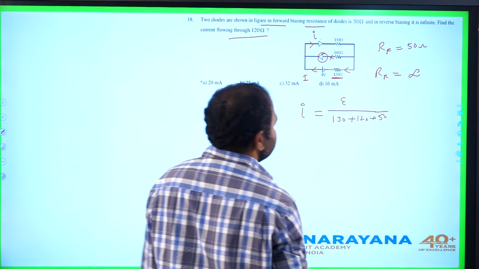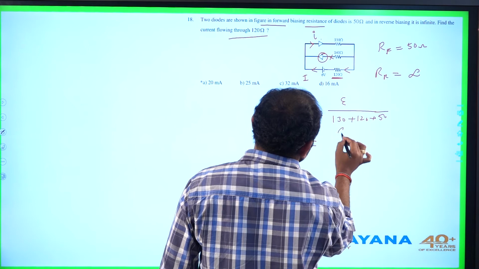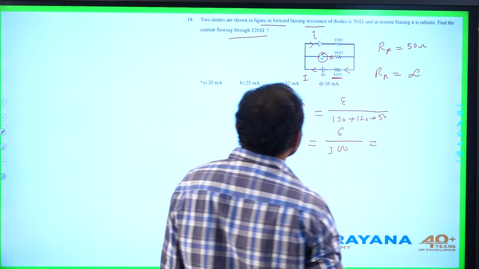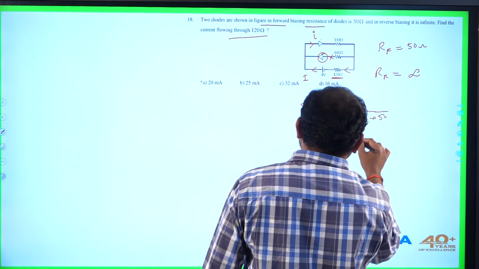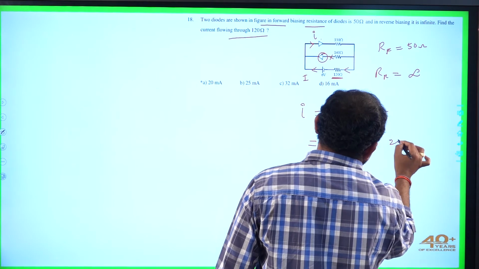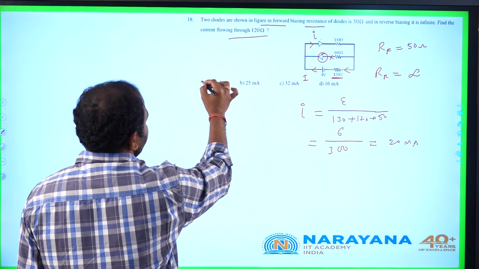The whole resistance comes out to be 300 ohm. EMF of the cell is 6 volts, so this is 6 by 300. If you convert it into milliamperes, this can be written as 20 milliamperes. So here it is given with option A.